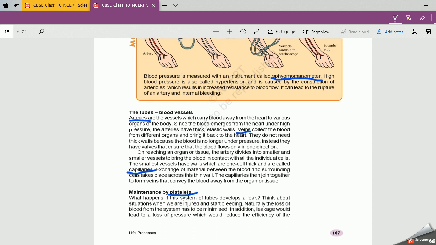Now, these arteries are further divided into smaller and smaller vessels to bring the blood in contact with all the individual cells. And these small vessels are very fine, that is, very narrow, right? They are in contact with the individual cells. They are one cell thick, right?